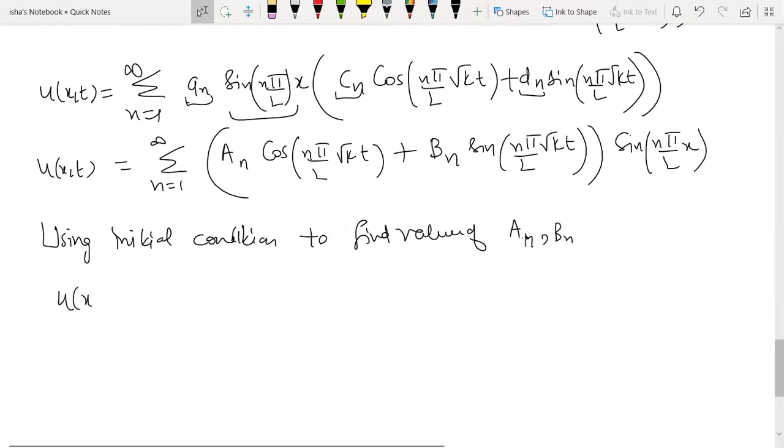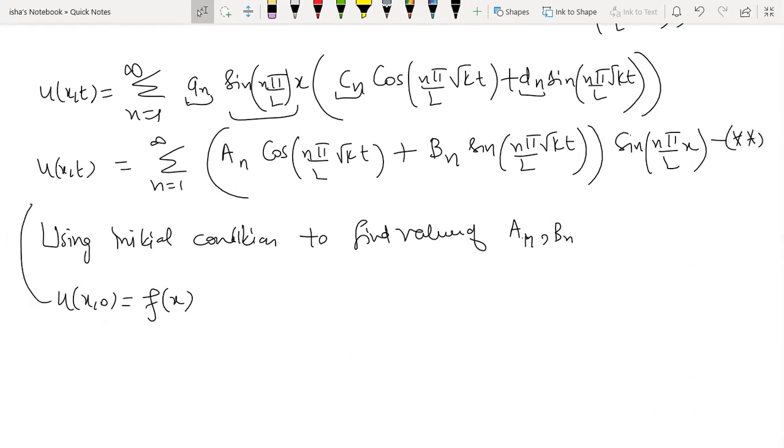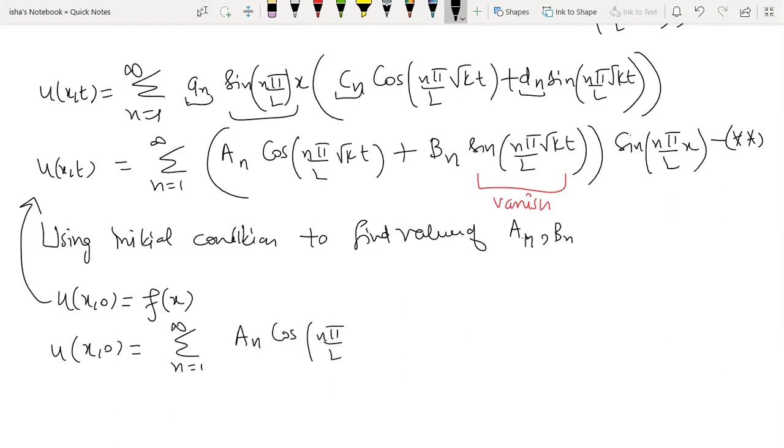So what initial conditions are given? u(x,0) is f(x). This is the first initial condition. Let me call this double star. When you put this initial condition here, you need to put t is equal to 0. So you will get u(x,0) is equal to summation. At t is equal to 0, this term is going to vanish because sine of 0 is equal to 0. So you only get an cos(n pi by l square root k into 0) into sine(n pi by l x). Actually, I can directly write,